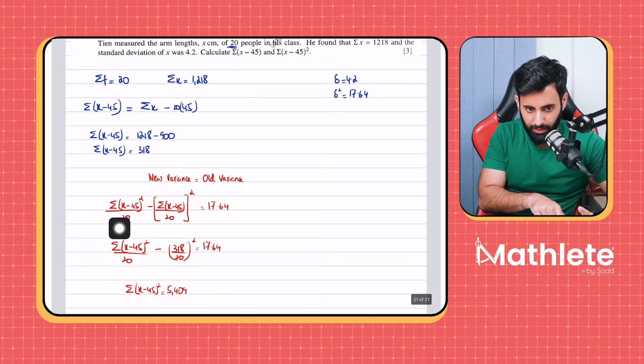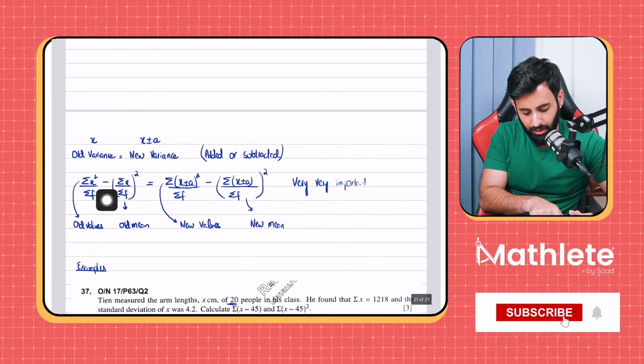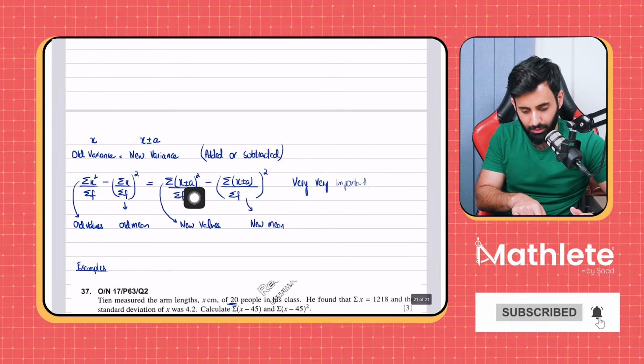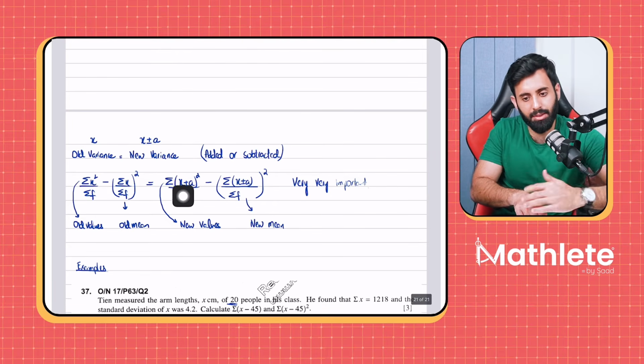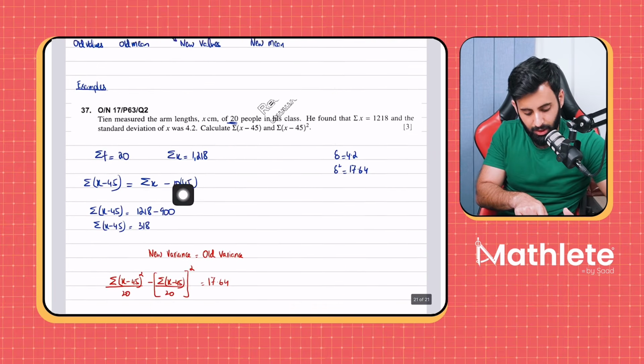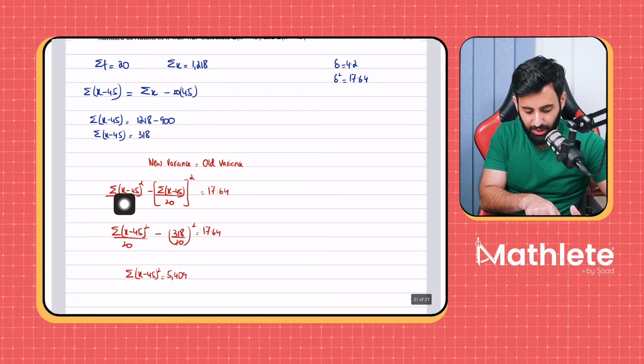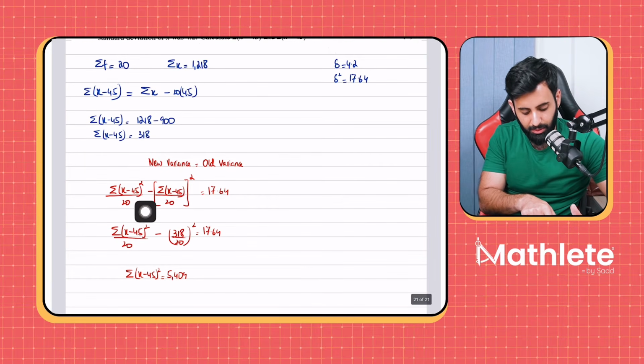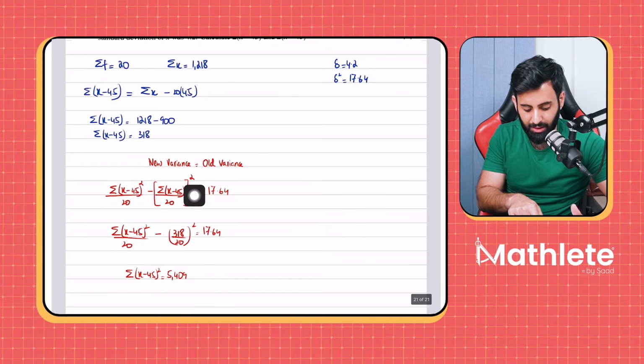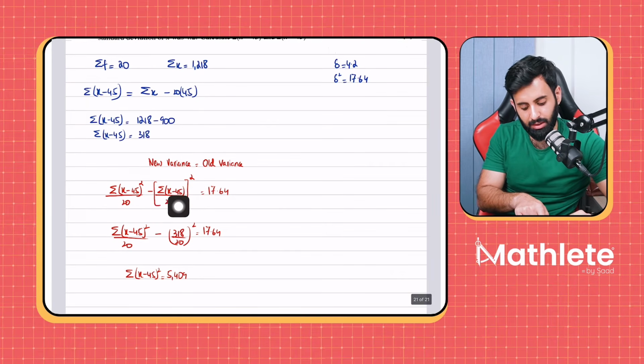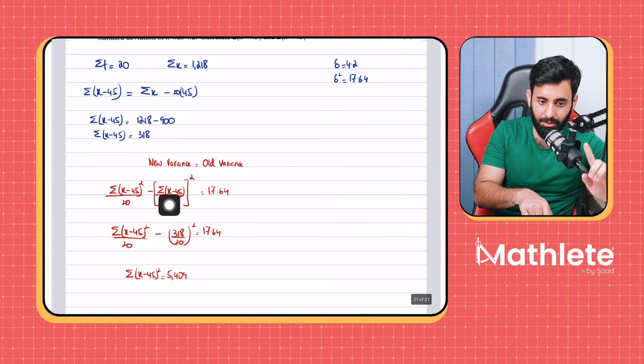Now, if I want to calculate the new variance, how will I do that? I will take the sum of the square of all the values after something has been added or deducted. So I will take summation (x − 45) the whole thing squared, divided by the total frequency, and from this I will subtract the square of the new mean. New mean means I need to take the sum of all the values after 45 has been deducted.